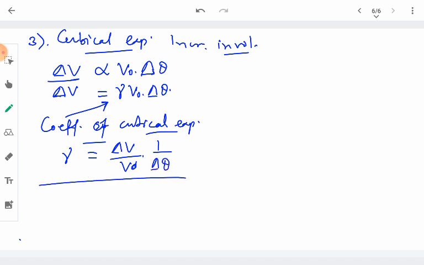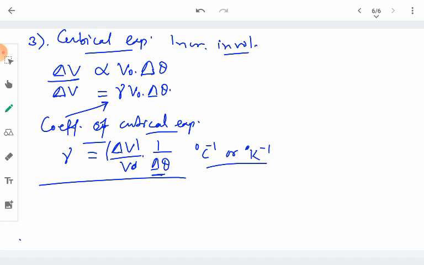How do we define the coefficient of cubical expansion? This constant is defined as the increase in the volume per unit original volume for each degree increase in temperature. And again its units are per degree Celsius or per Kelvin.